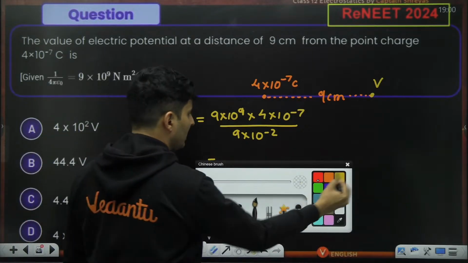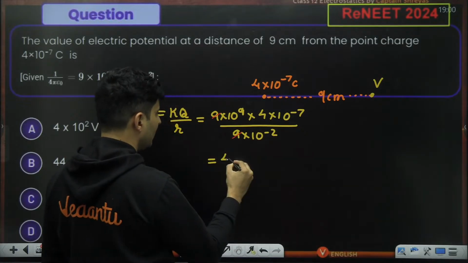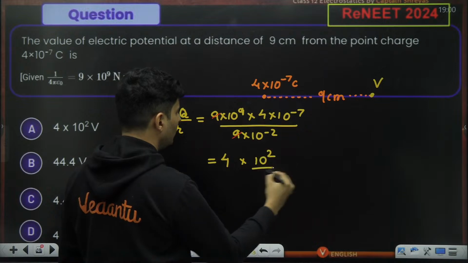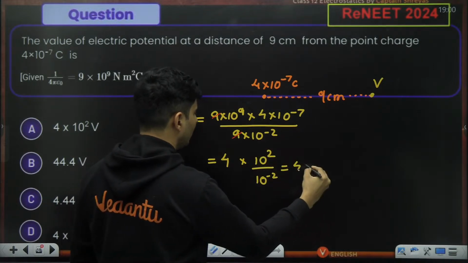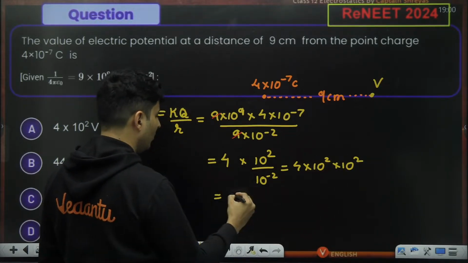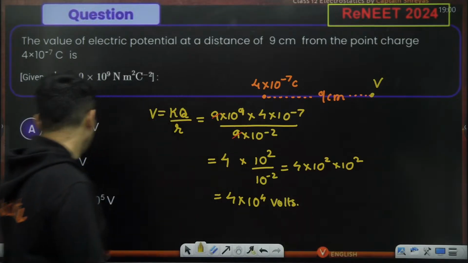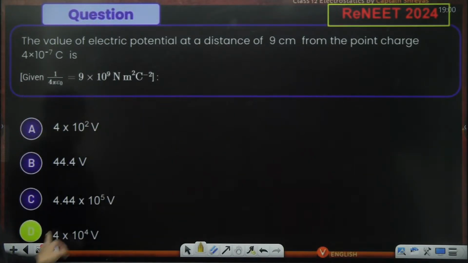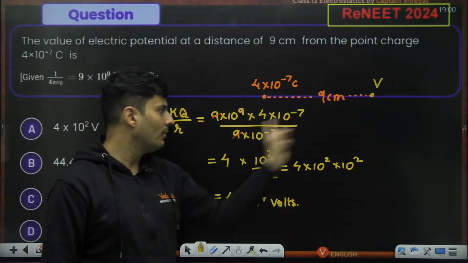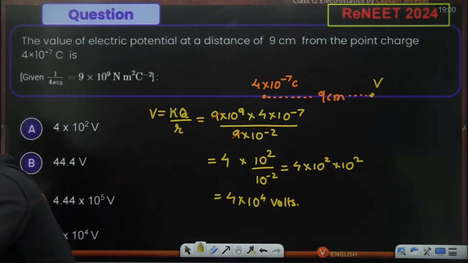So what happens over here? 9 and 9 will cancel. Only that number 4 is remaining. 10 to the power 9 and 10 to the power minus 7 will make it 10 to the power 2, and 10 to the power minus 2 is here. So this will become 4 into 10 to the power 2 and 10 to the power 2 on the top, because negative power will become positive. So it will become 4 into 10 to the power 4. What is it? Volts. So 4 into 10 to the power 4 volts will be the answer, which is option D. Is that okay? Perfect. Direct formula, KQ by R. Don't do R square by mistake. In exam, silly mistakes will happen, so be careful about it.